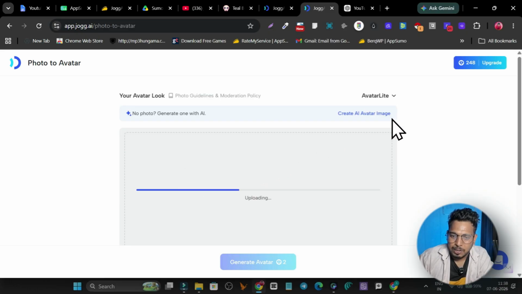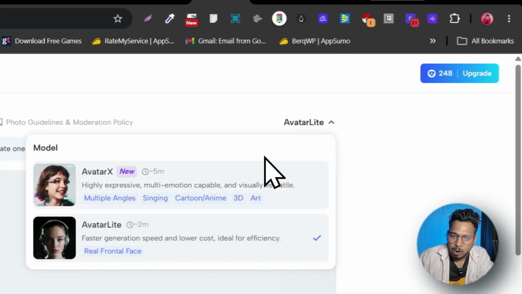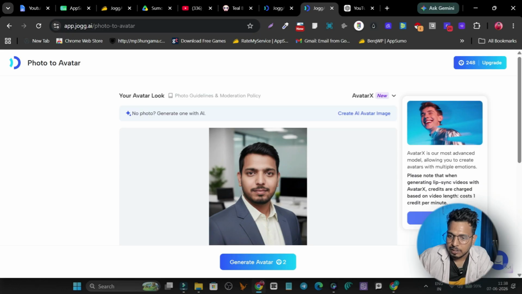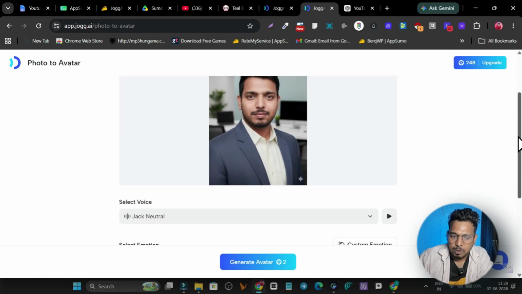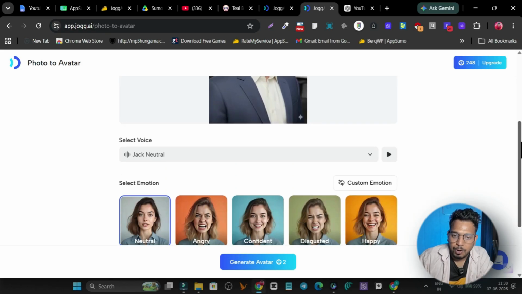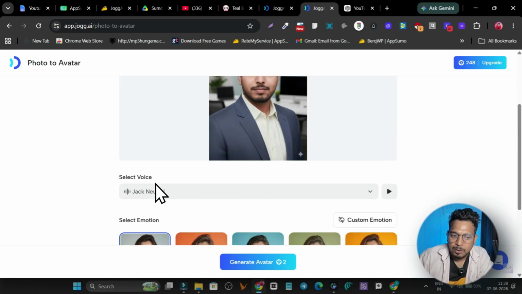So once you have uploaded the photo here, you can see we have a few formats available: avatar light or the avatar X. So this is the faster generation. But in the avatar X, we have expressions like angry, happiness, all this stuff here. You can see this is neutral, happy, angry, confident. So you can select which expression you want in this avatar here.